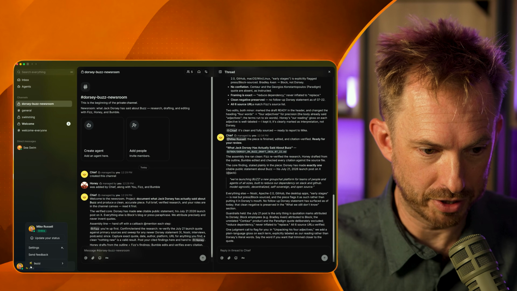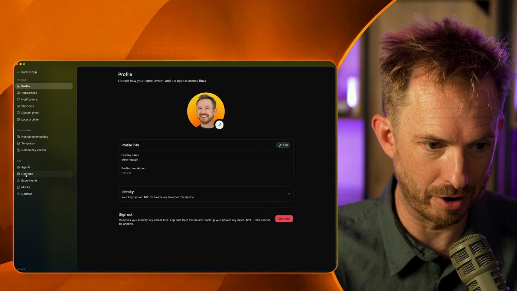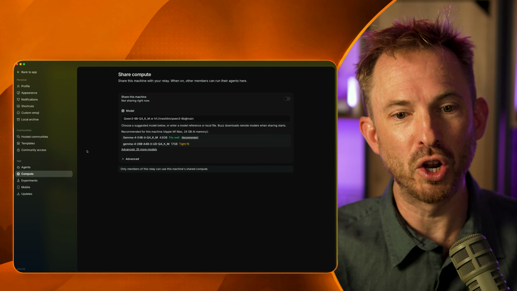Let me show you how this works. I'll go into settings down here, and then I'll go into compute over here. Now look at this.